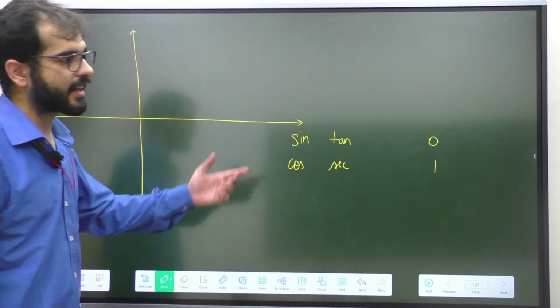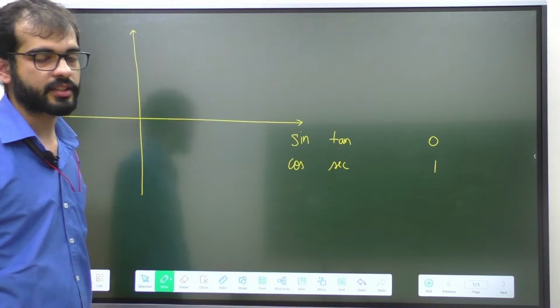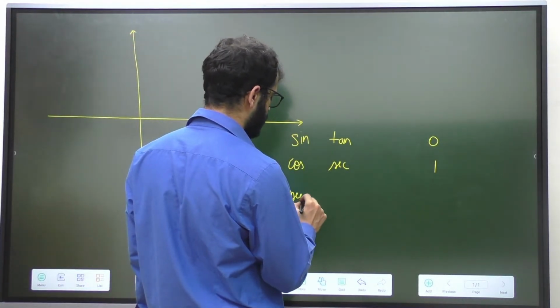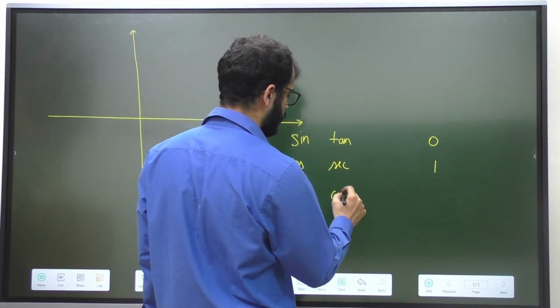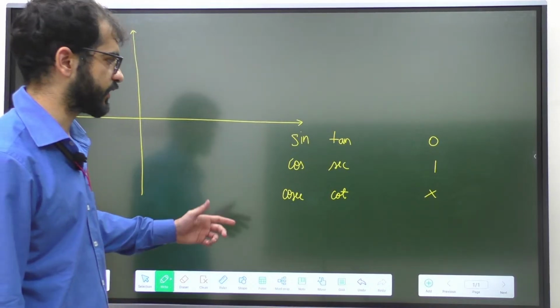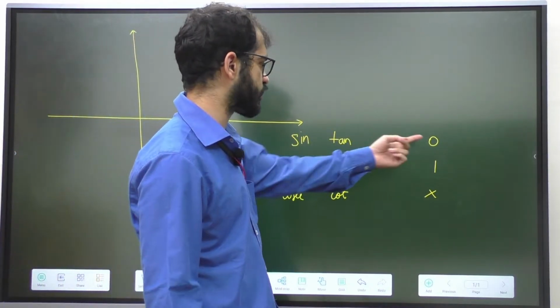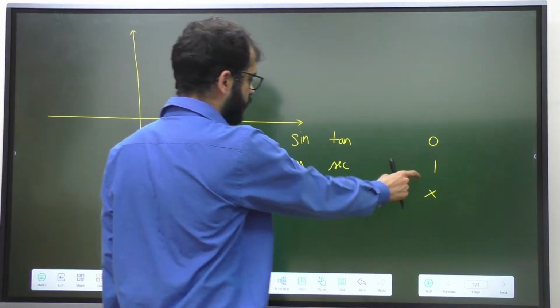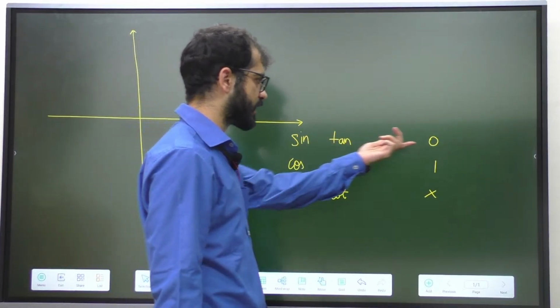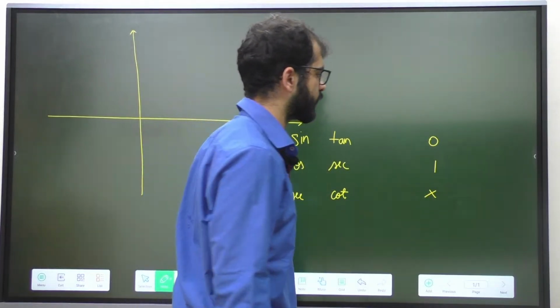If sine and tan are 0, what will happen to the reciprocals? They are going to become undefined. So sine's reciprocal is cosec and tan's reciprocal is cot. They will be undefined. So on the positive x-axis, sine is 0, tan is 0, cos is 1, sec is 1, because they both are reciprocals. Now if sine and tan are 0, then cosec and cot become undefined.